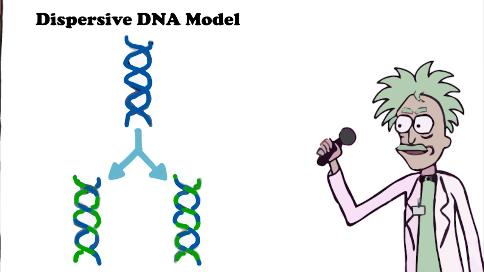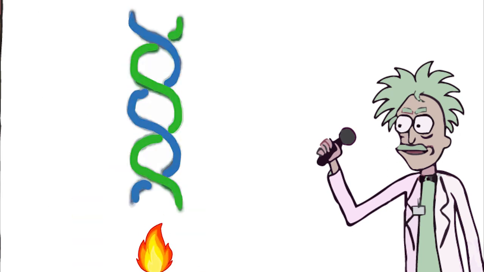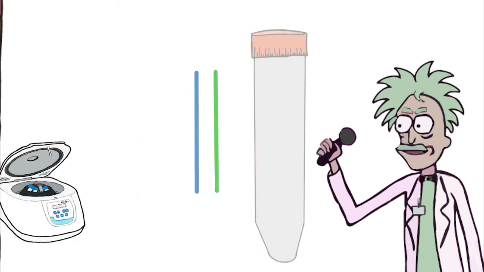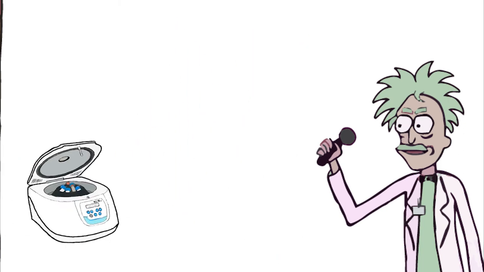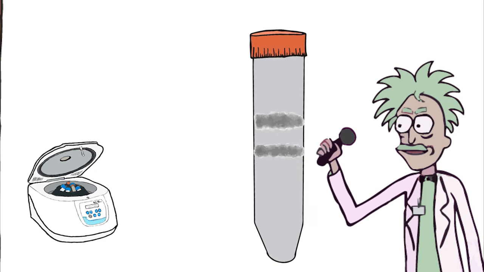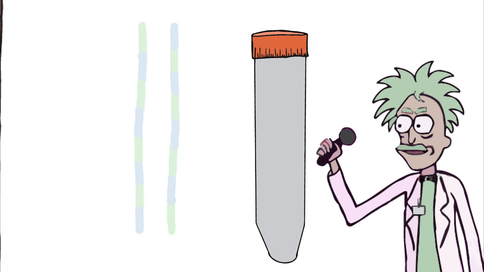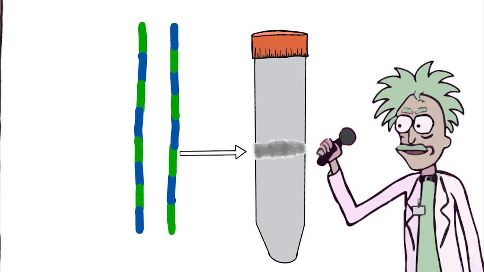Although this left Delbrück's proposal of the dispersive DNA model, heat denaturation of hybrid molecules was conducted to weaken the hydrogen bonds between DNA strands. These samples were density gradient centrifuged, and two density bands were the result. One band was the parental N15 molecule, and the other was the daughter N14 molecule. If Delbrück's model was accurate, one band would be present representing the equal density of both dispersive strands.